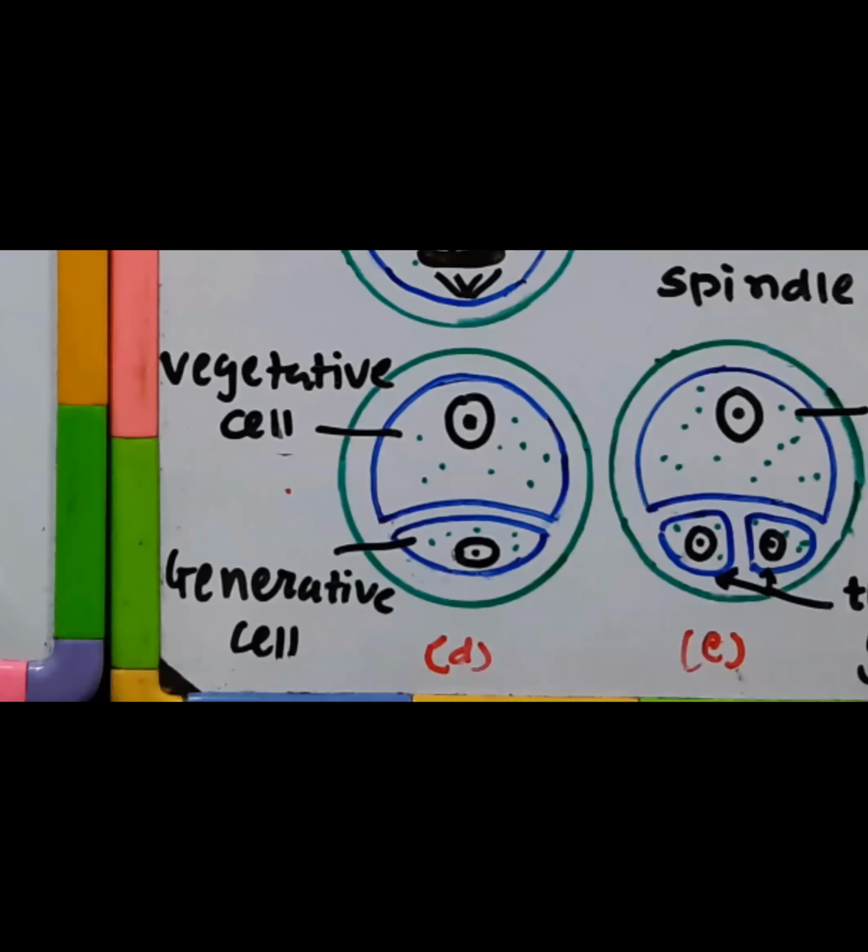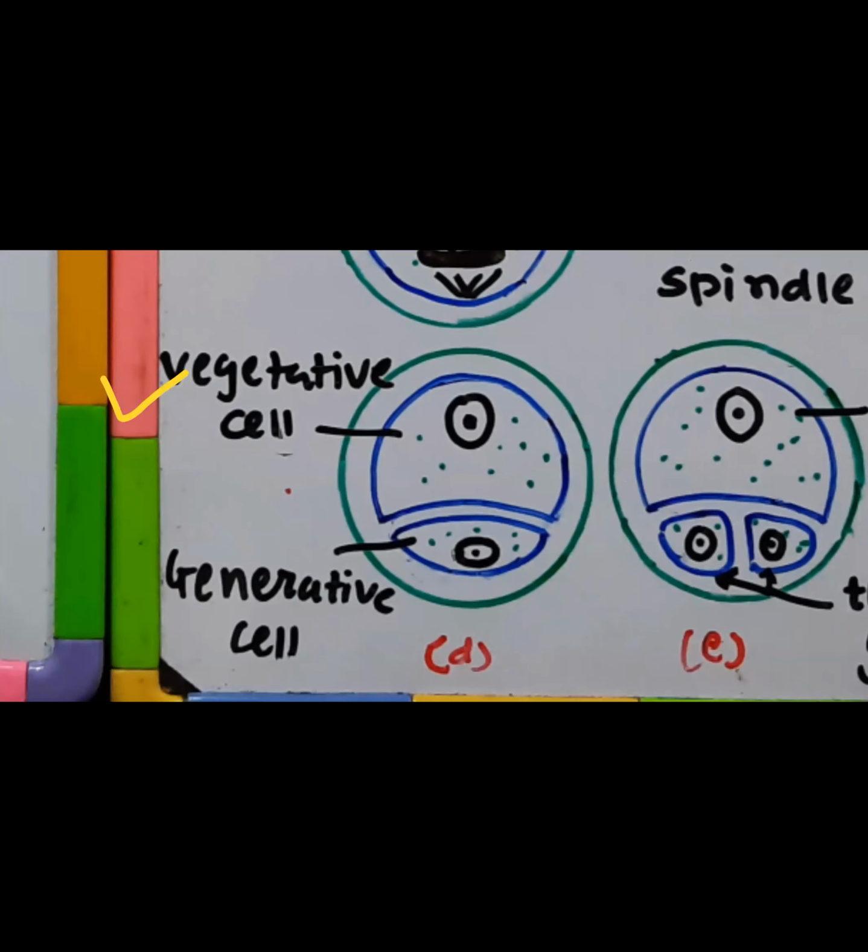I repeat, to attain maturity and to form the functional male gametophyte, the pollen grain undergoes mitosis. Imagine if a haploid cell undergoes mitosis. What will be the status of each cell? They will also be haploid. One of the haploid cells is called the vegetative cell.